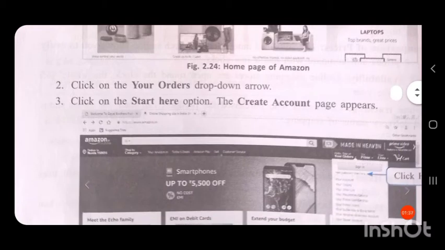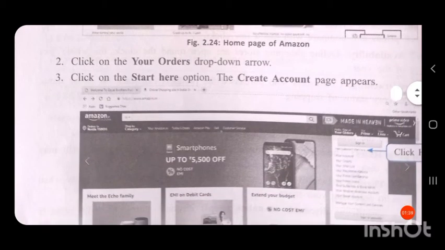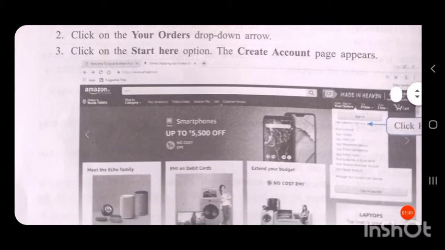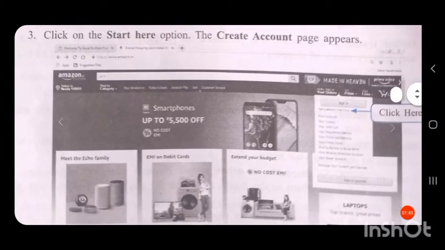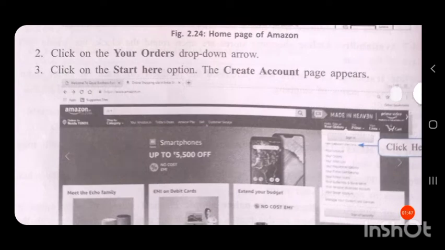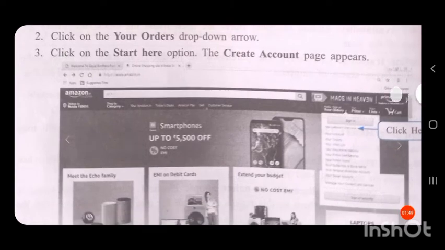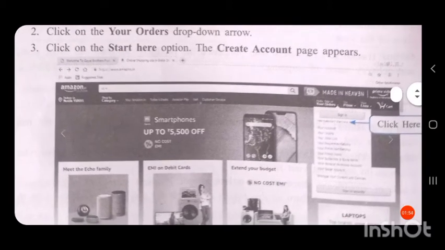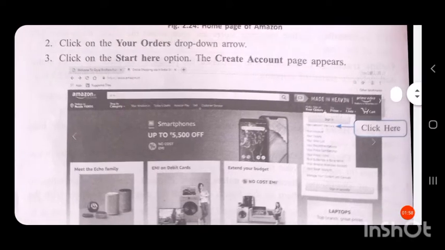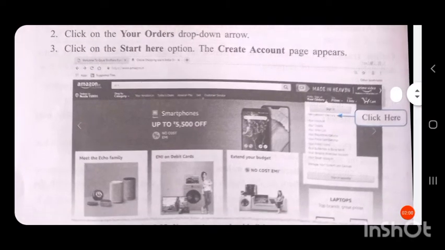Then click on the orders drop down arrow. In the drop down arrow, click on the orders, and a drop down will appear like this. Then click on the start here option. There you can create your account.